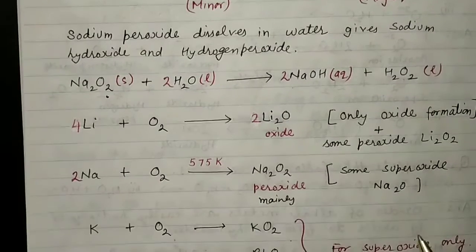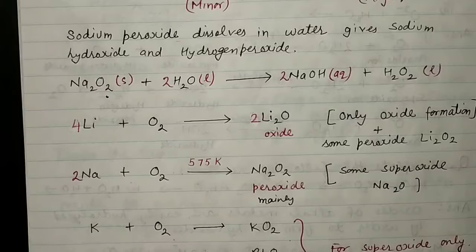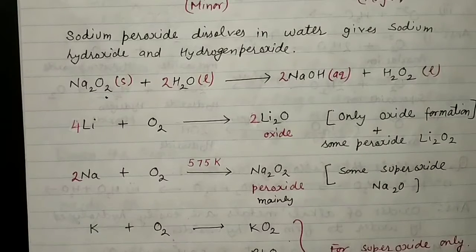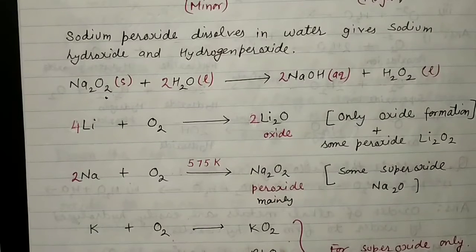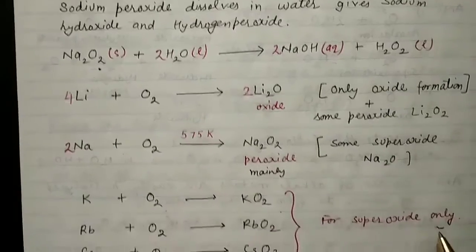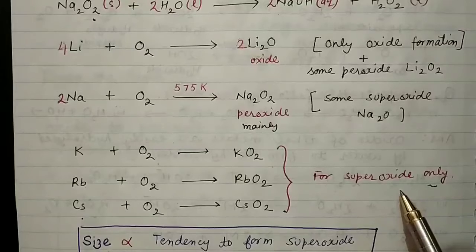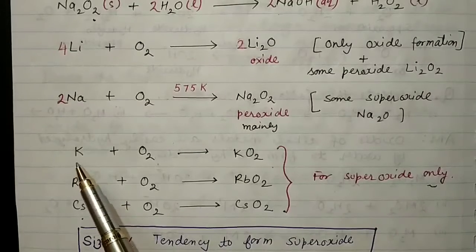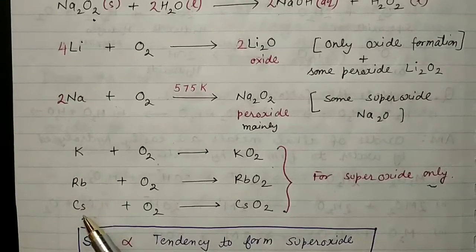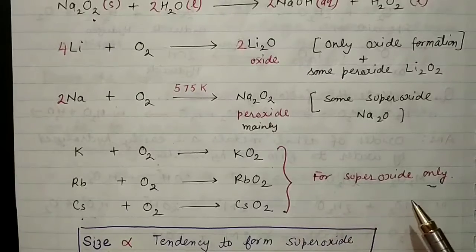But as we know, down the group, potassium, rubidium and cesium, because of their bigger size, combine with oxygen to form superoxide only. So predominantly the cations rubidium and cesium are going to form superoxide.